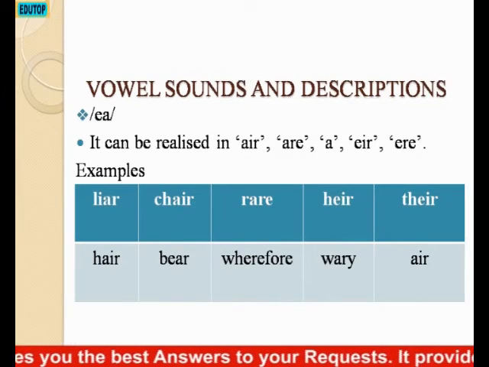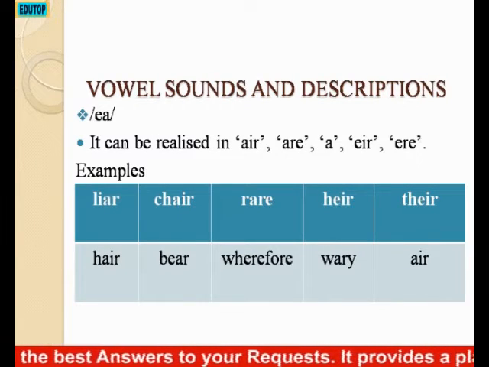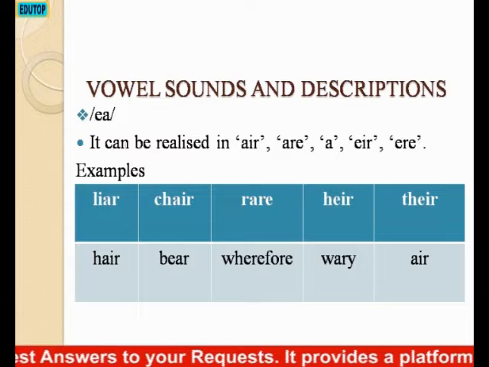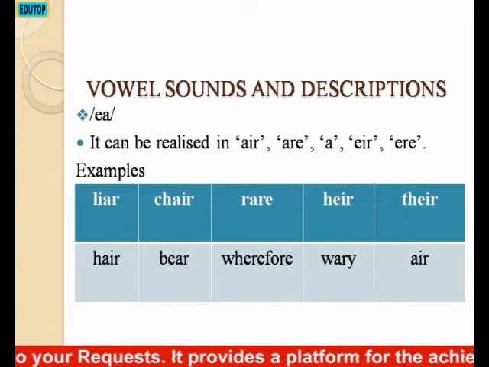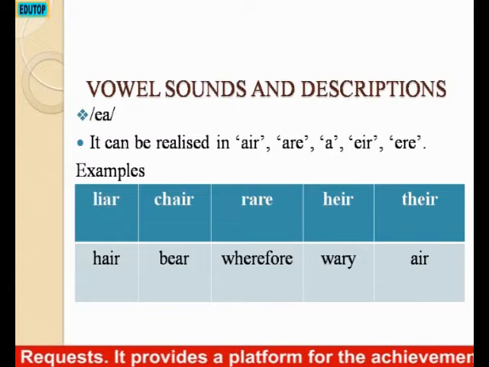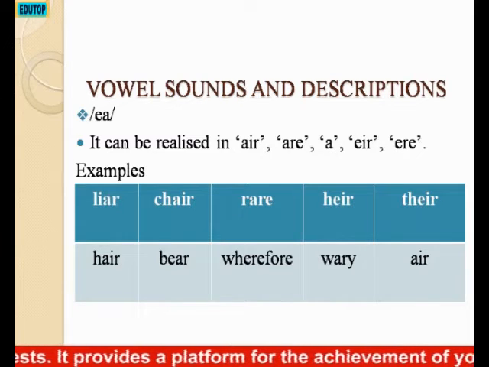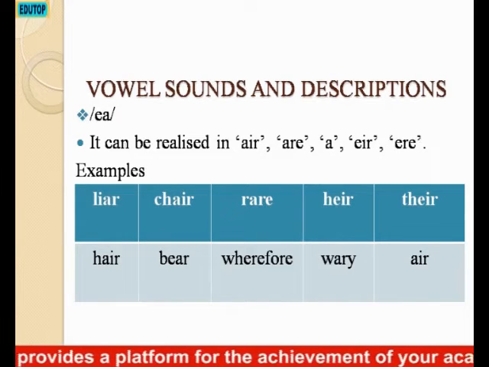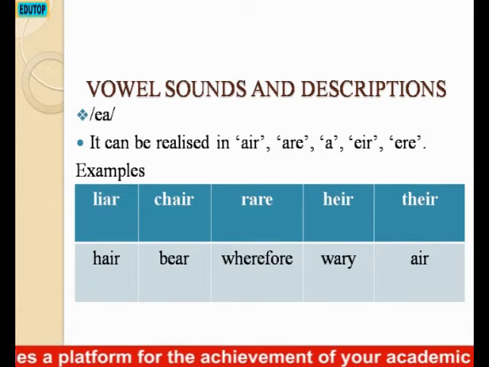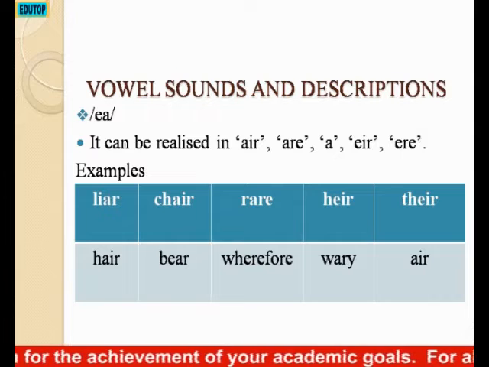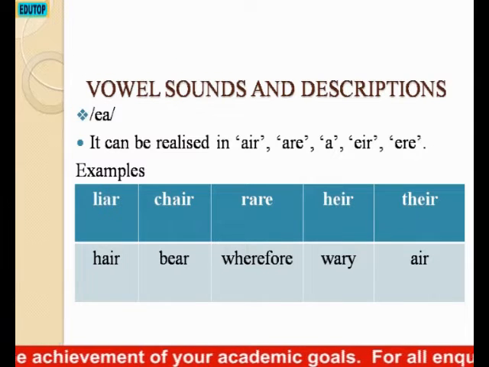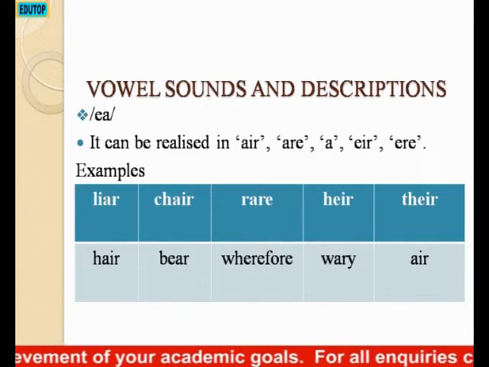Here, the spellings include AIR, ARE, he, EIR, and ERE. Examples: liar, chair, rare, hair, there, here, there, wherefore, wary, and here.